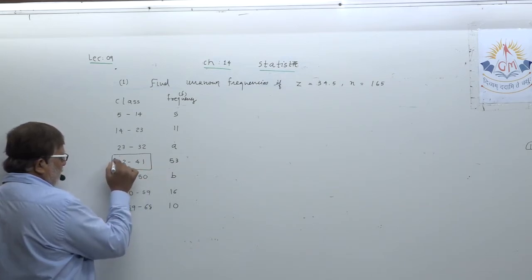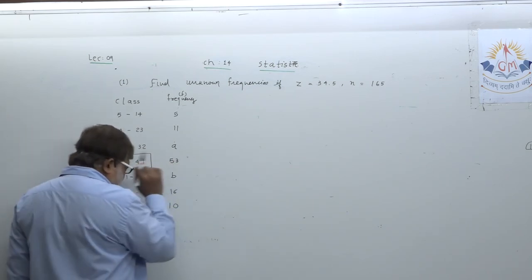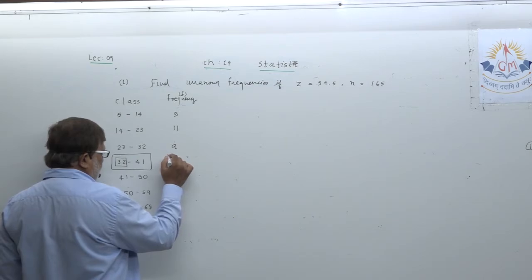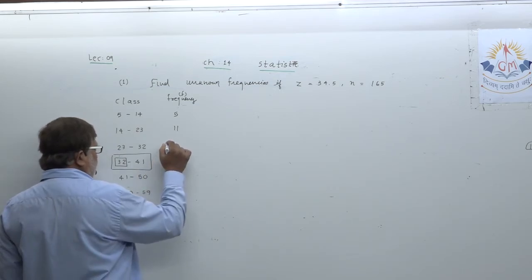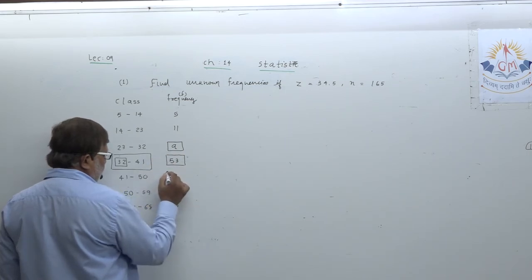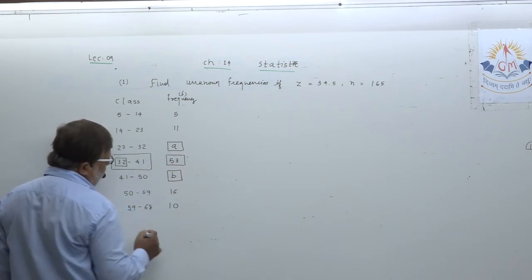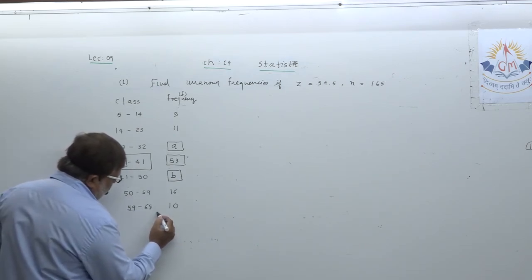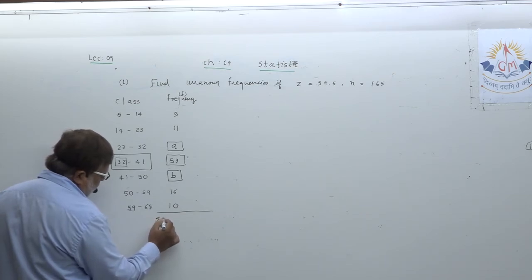In the modal class, mark the lower boundary point. Mark the frequency against the modal class, the frequency before the modal class, the frequency after the modal class, and at the same time the total of frequency.